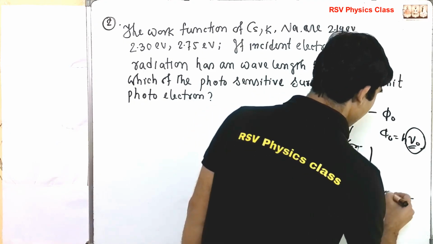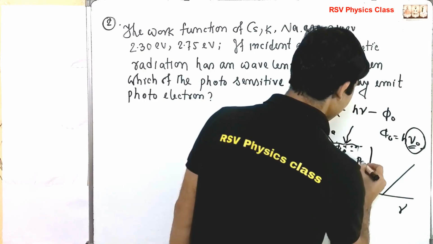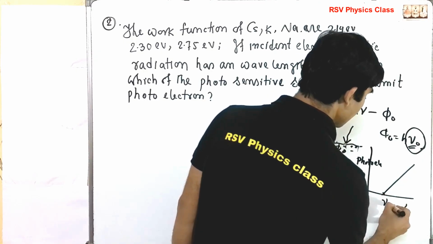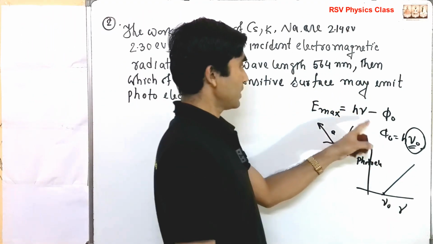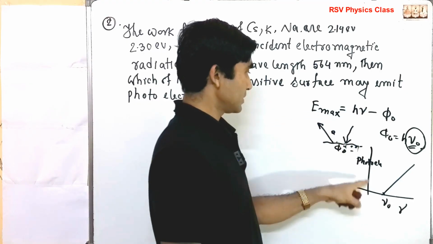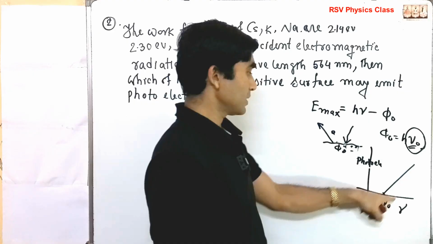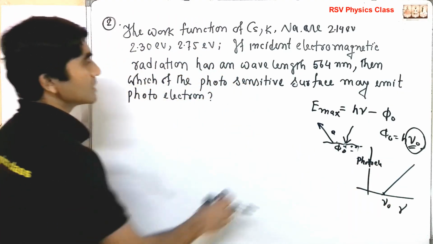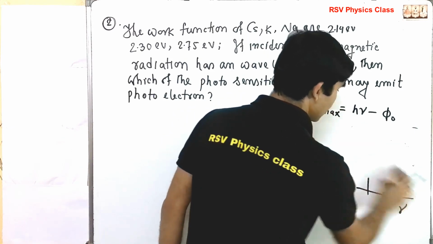So photoelectron, so particular threshold nu versus photoelectric emission, right? Photoelectric emission. So particular frequency nu 0, only after that do they come out, right? So it is proportional to kinetic energy, the photoelectron emission is proportional to nu, but after a certain threshold they come out. So this is the work function. So briefly I have quickly explained the theory.